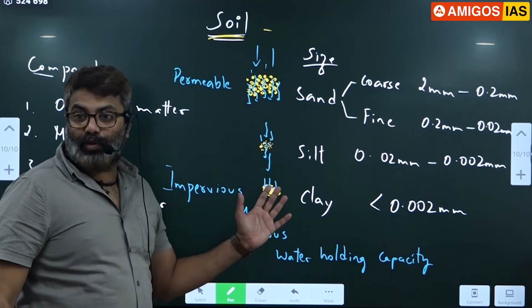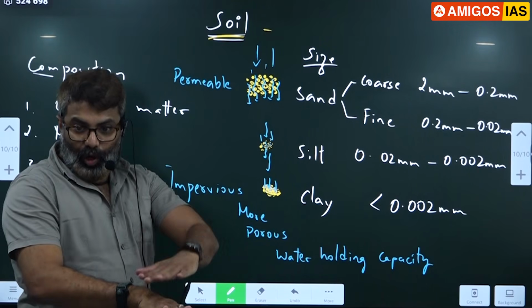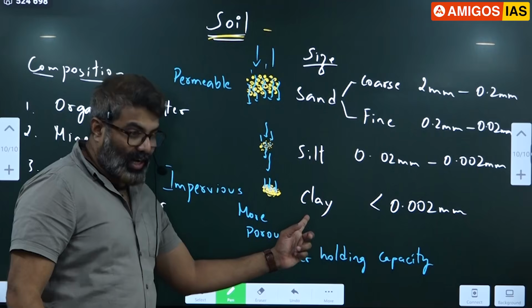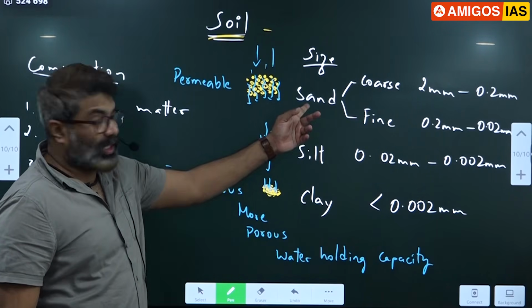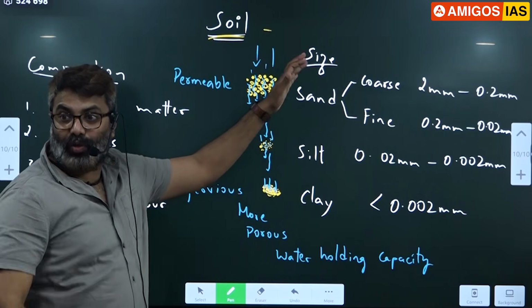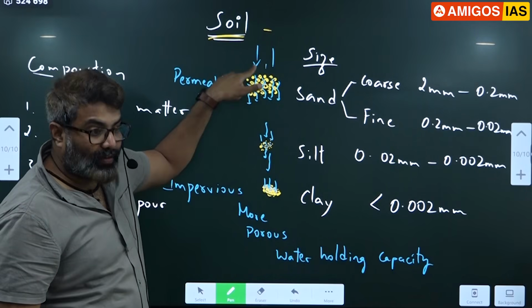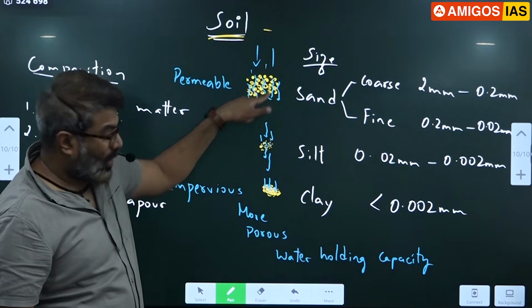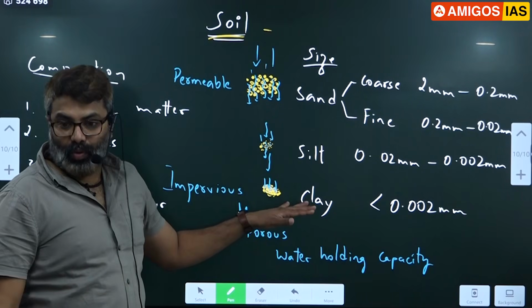Have you noticed a paddy field? Soil is there, water is there on top. It will not go down. Why? Because of clay. For certain crops we need more clay. For certain crops we need sandy soil. Water should not stop. It should flow. Sandy soils are well drained soils. Clay soils are poorly drained soils, meaning water remains there. Waterlogging condition.